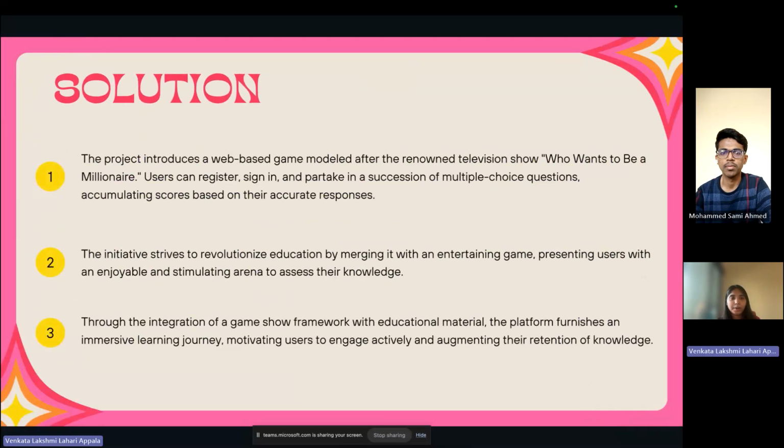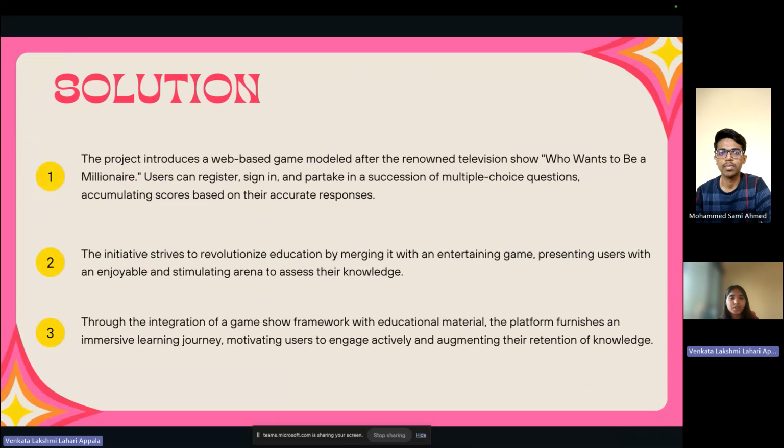Coming to the solution, this project introduces a web-based game modeled after the renowned television show Who Wants to Be a Millionaire. Here the users can register, sign in, and partake in a succession of multiple choice questions, accumulating scores based on their accurate responses.